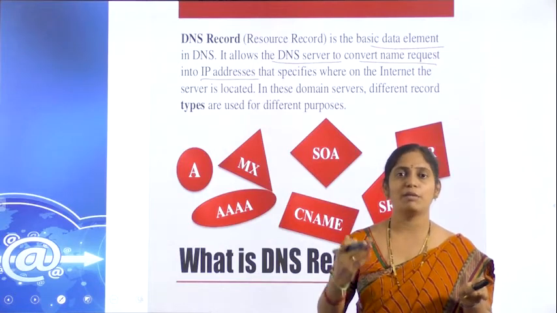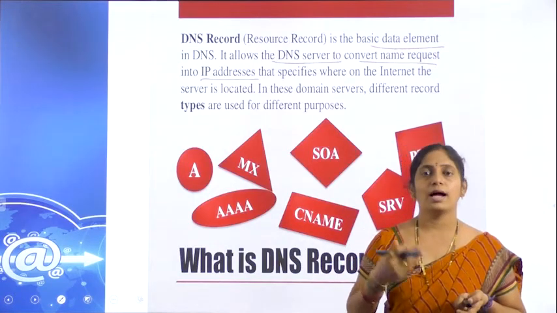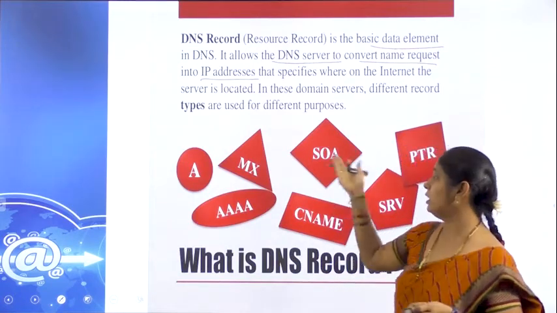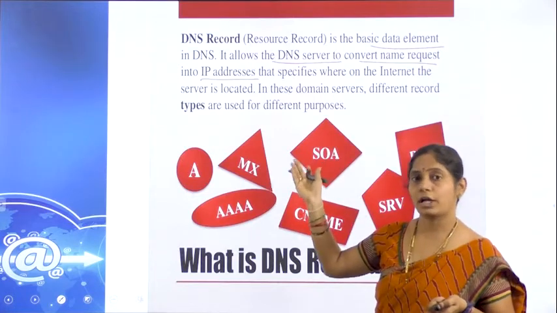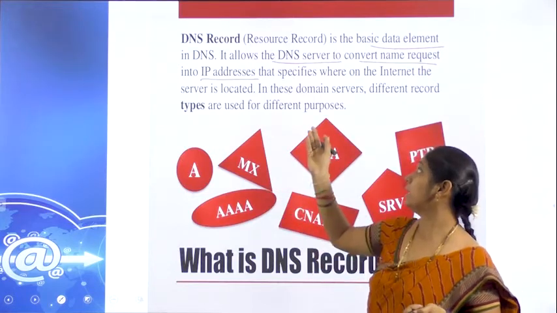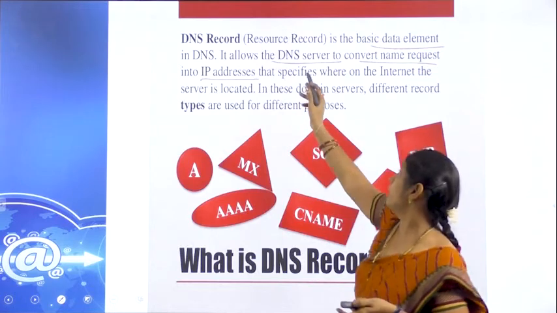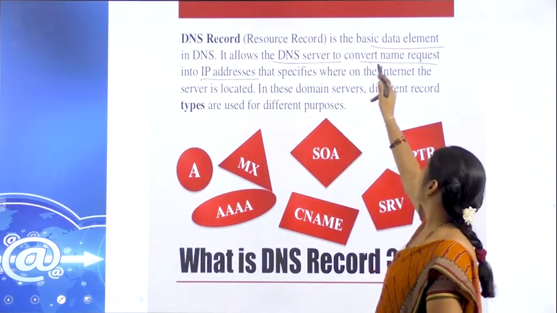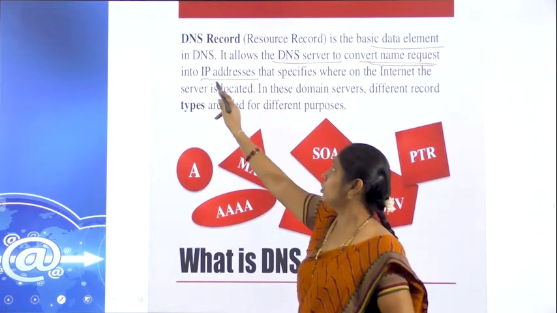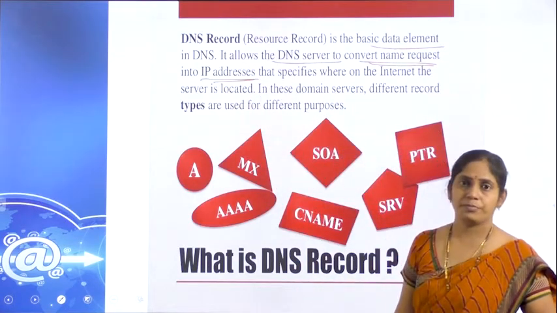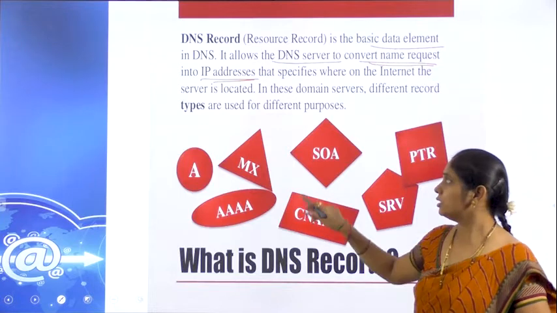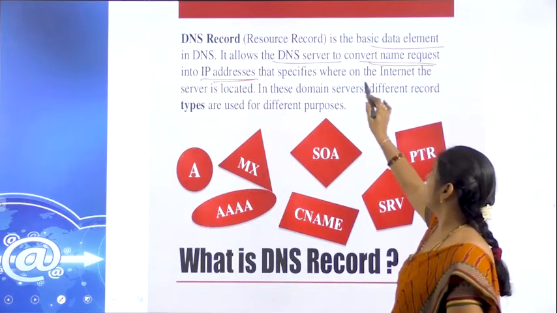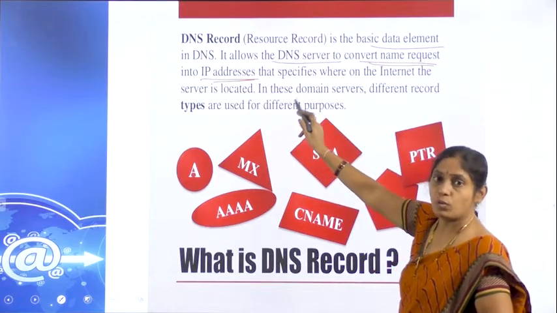Based on the category, the type of the DNS name and the IP address, it has different records. Those we call resource records. So, the DNS resource record is mainly for converting the name in a request into an IP address. For that, we use the resource record, which specifies. What does it specify?